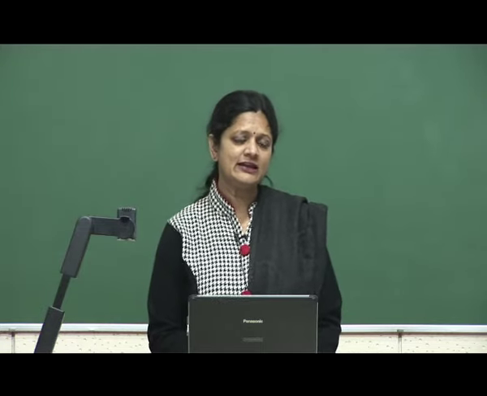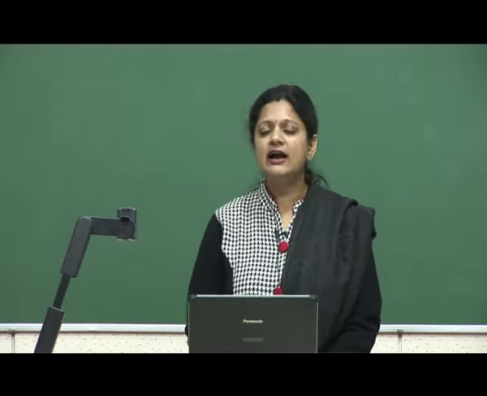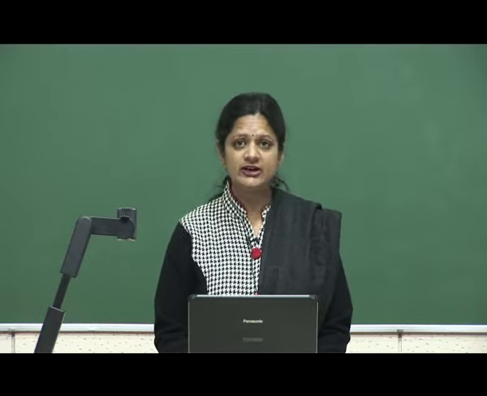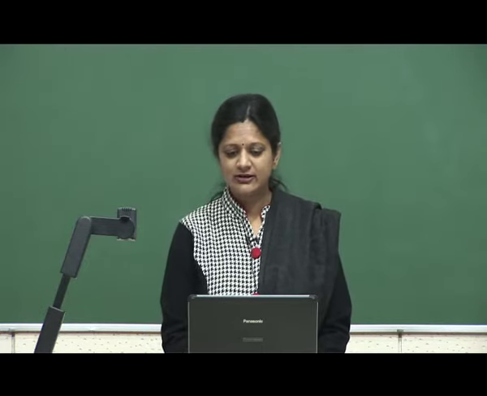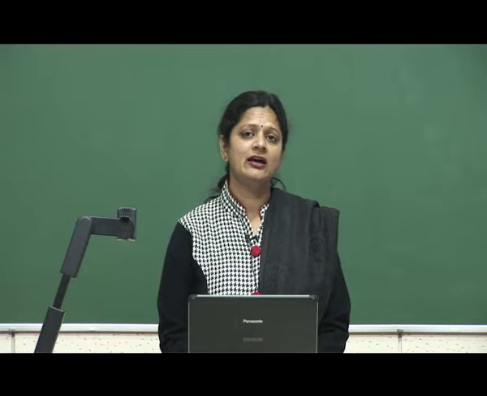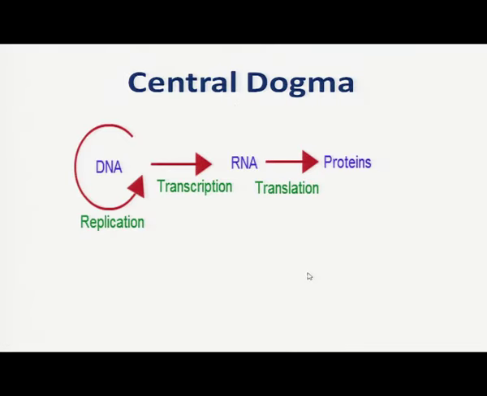Now, what is this genetic information which is there in the DNA? This genetic information is nothing but protein, and with the help of the central dogma we will be able to understand why transcription is necessary. You can see over here the DNA is being copied to form DNA, and that is called replication.